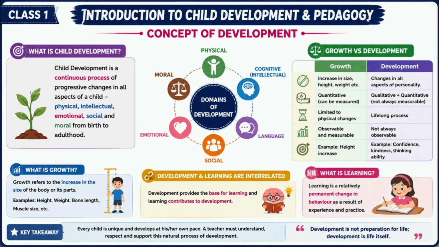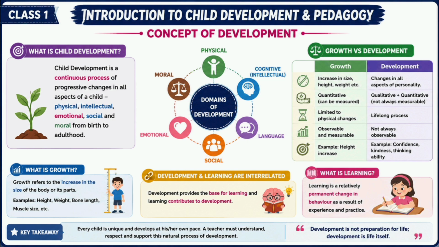Second, cognitive development. The word cognitive means thinking and understanding. It is also called intellectual development. This includes thinking, reasoning, problem solving, decision making, memory, creativity. For example, a child learns multiplication, a child solves a puzzle, a child understands why the sky looks blue. These all show cognitive development. Which part of the body is mainly responsible for cognitive development? Yes, the brain. Excellent.